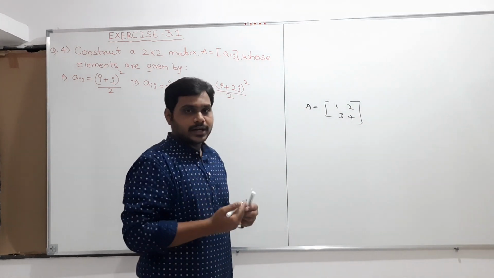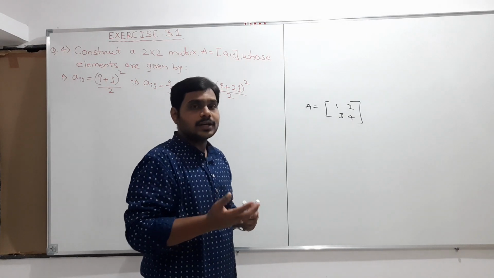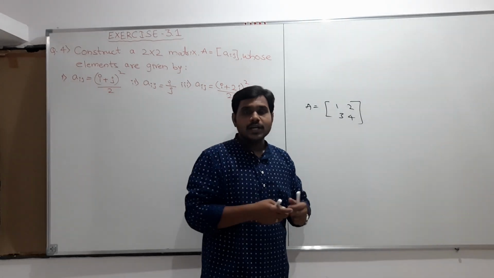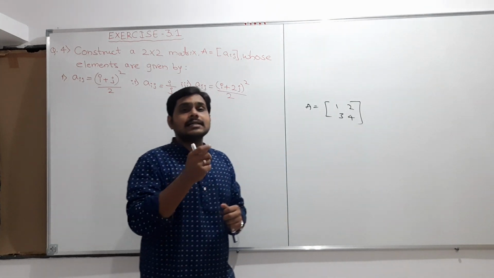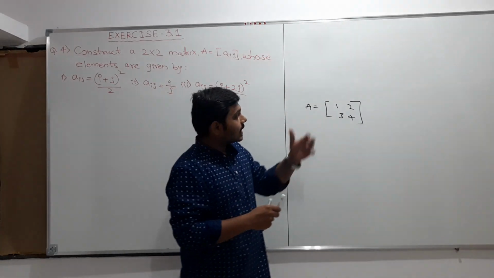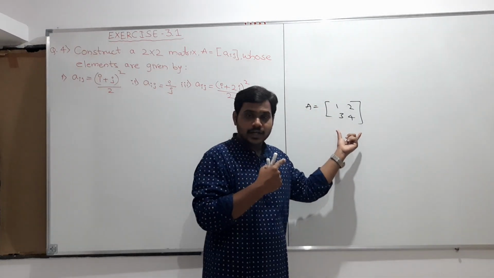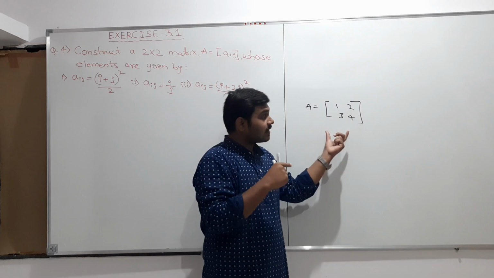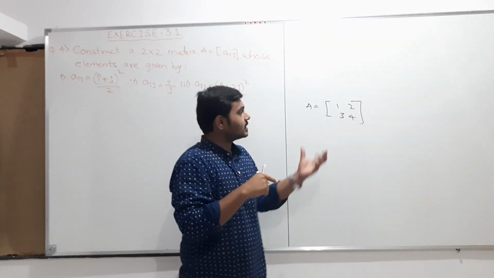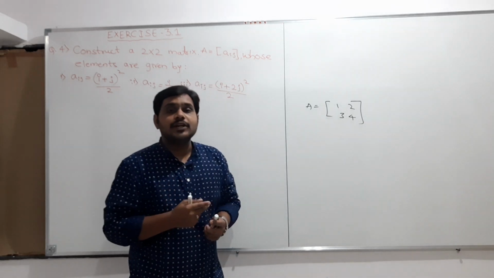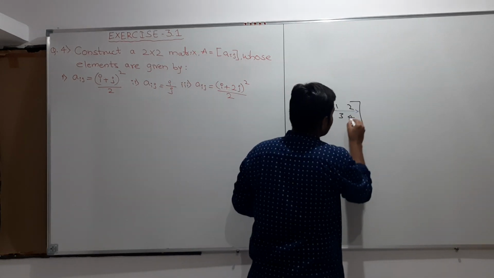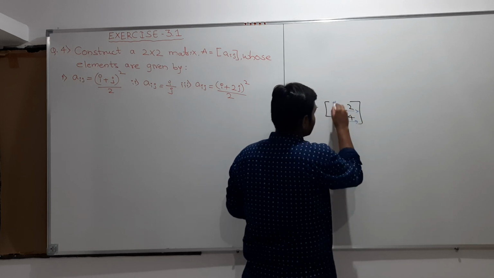I told you, any numbers or any functions written within a bracket we can call a matrix, and matrix is the singular form and matrices is the plural form. If I write only one matrix, we call it a matrix, and if I write more than one matrix then we call them matrices. We also discussed rows. So this is the rows, and this we can call the columns.